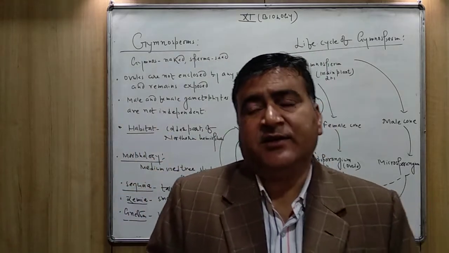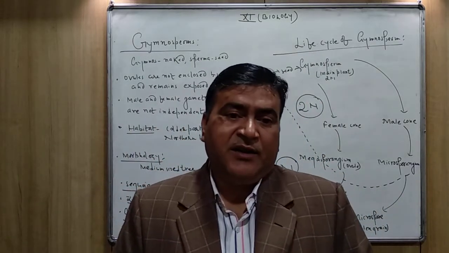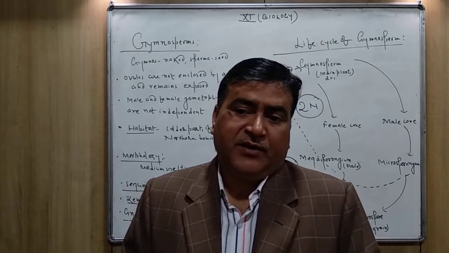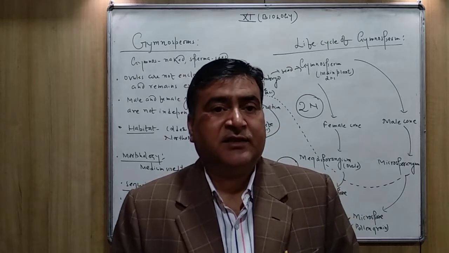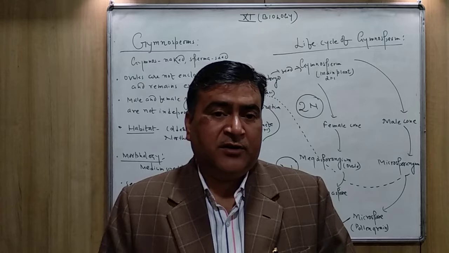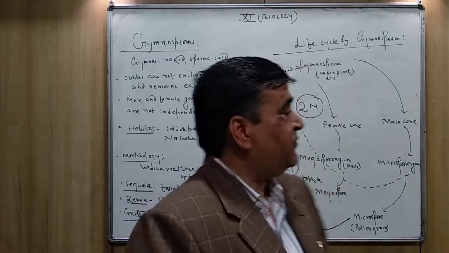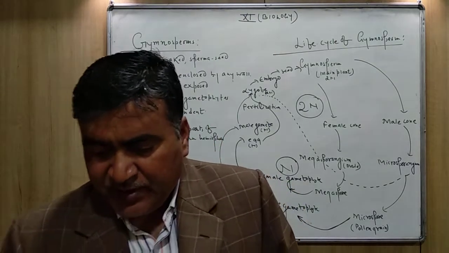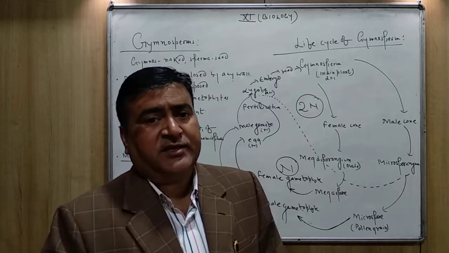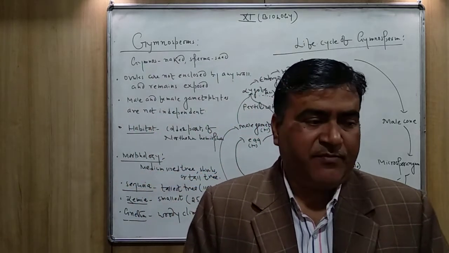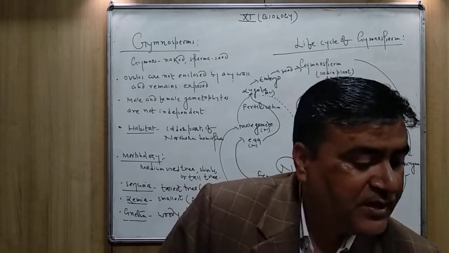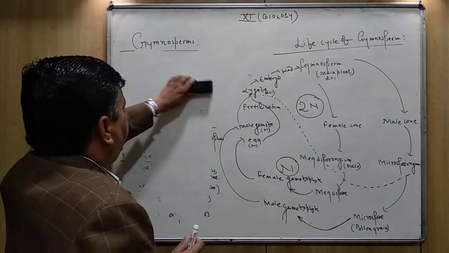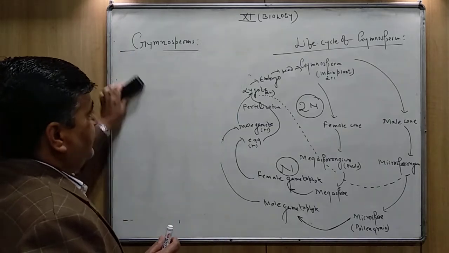Cycas, you can see the medium-sized plant. Even you can grow the cycas in your garden in a pot, and the cycas looks very beautiful, so it is used as an ornamental plant also. Now, regarding the plant's structure, as I told you, the main plant of the gymnosperm is sporophytic, and the sporophytic plant of the gymnosperm is well developed, means the plant is divided.